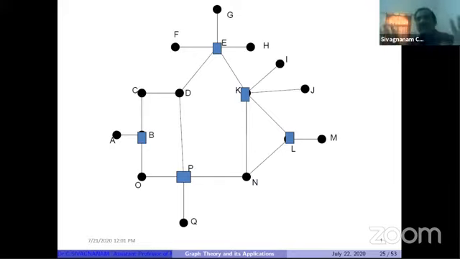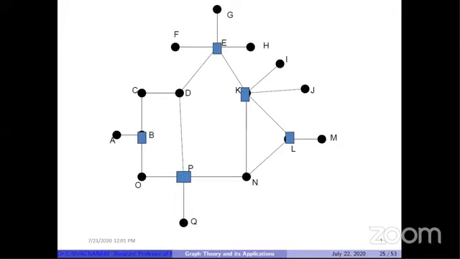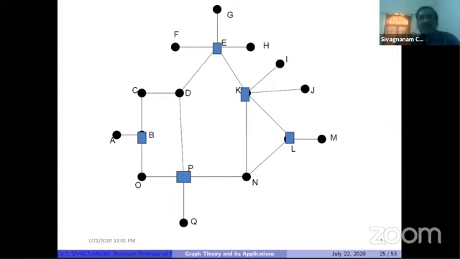So totally the vertex set contains 17 vertices, A to Q. The set of vertices is usually denoted by capital V, and capital V consists of the vertices A, B, C, D up to Q. These blue color vertices you have to collect and form a set, which is denoted by S. So S is a set of blue color vertices: B, P, L, K, E. These are the vertices available in S.